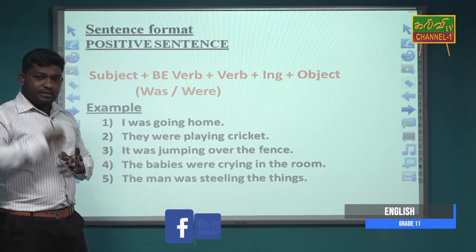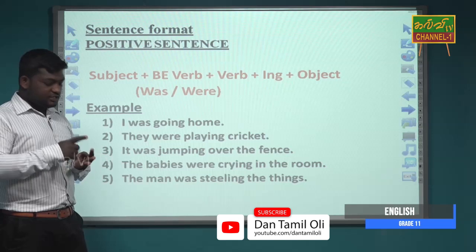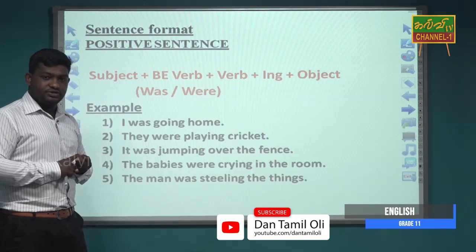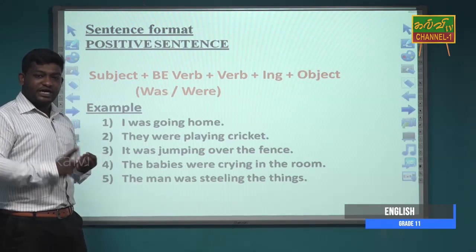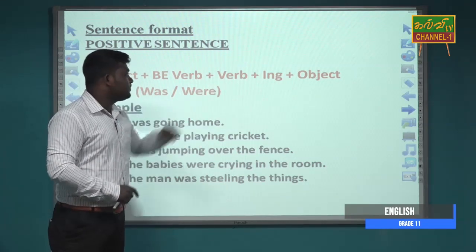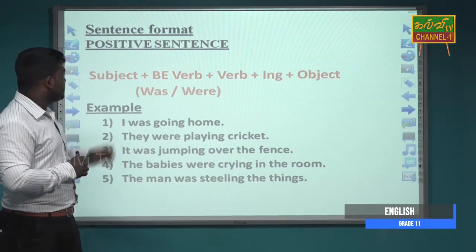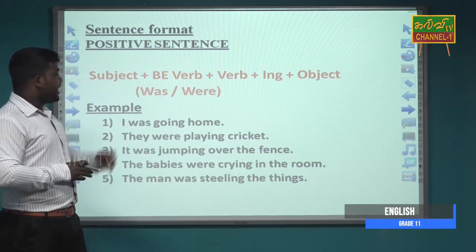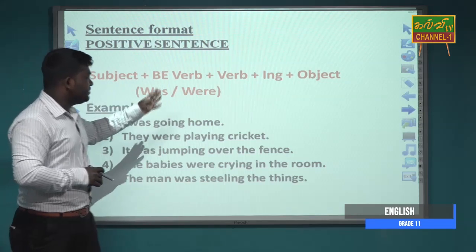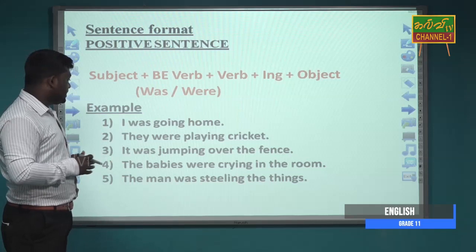When you make sentences in present continuous tense, past continuous tense, future continuous tense, present perfect tense, past perfect tense, future perfect tense, you may use ing verbs. Here we are studying past continuous tense and the structure is subject plus be verb plus verb ing and object. You can look at the example.